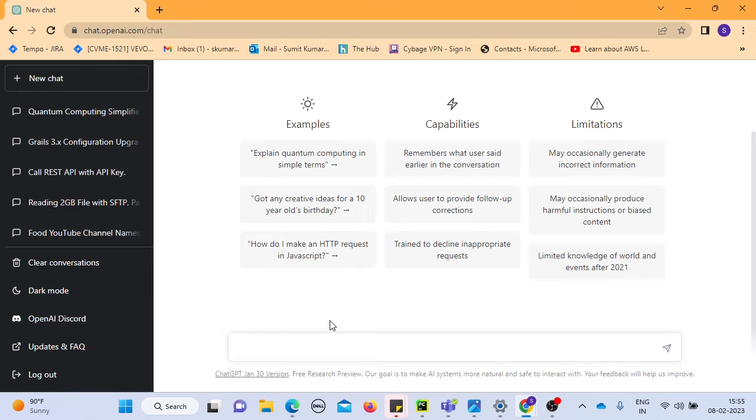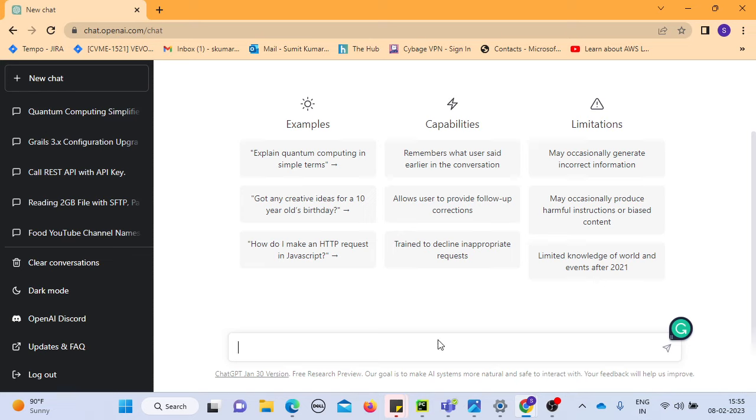Now, here you need to understand this OpenAI.com chat. All you get is this text area where you can type your stuff. And they also give you what kind of questions you can ask, what kind of capabilities it has, and what limitations it has. You need to understand these three pillars.